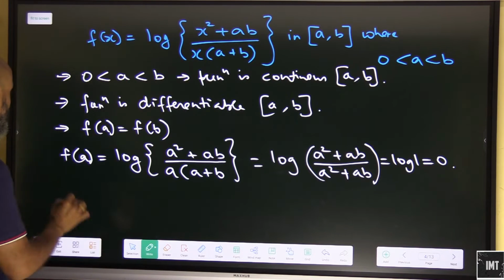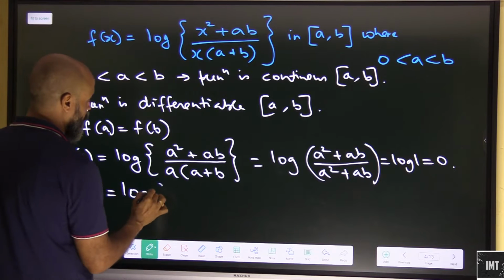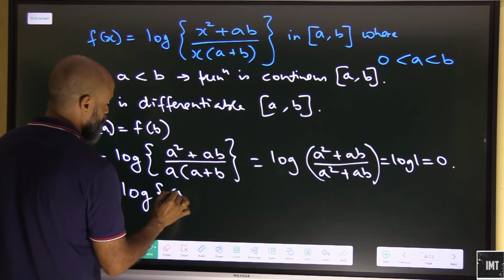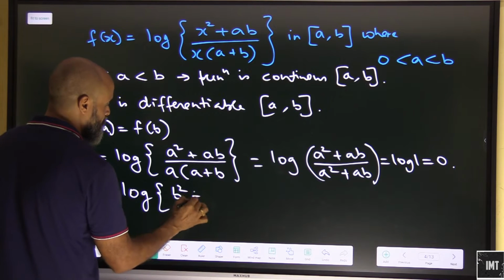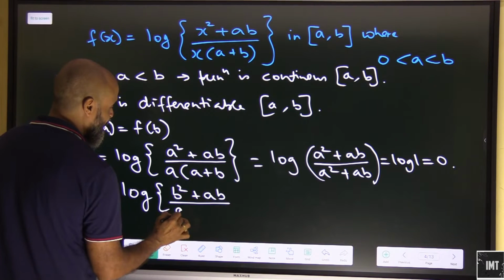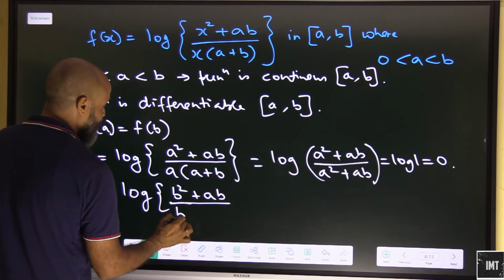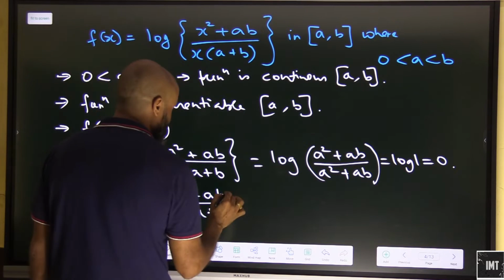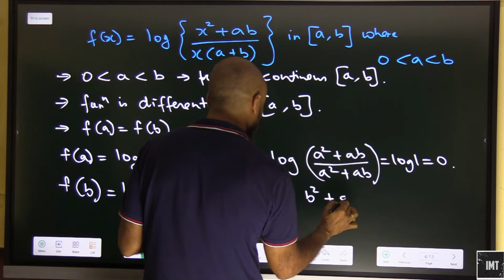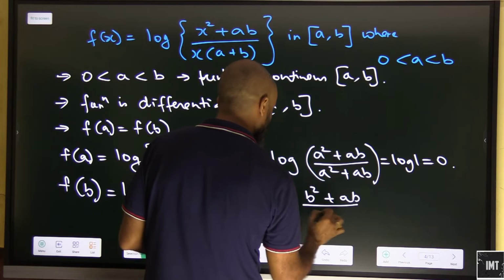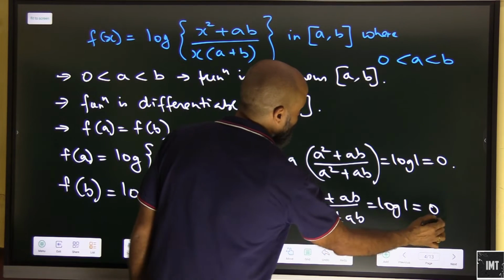Okay, let's look at f(b). So we have here log of (b square plus ab) upon b into (a plus b). So that will be how much? Log of (b square plus ab) upon (b square plus ab), that is log of 1, that is equal to 0.